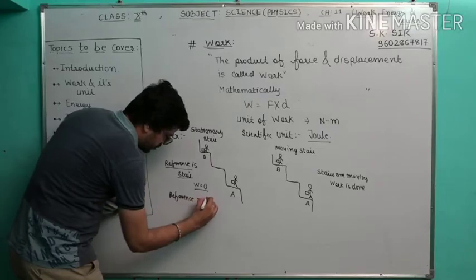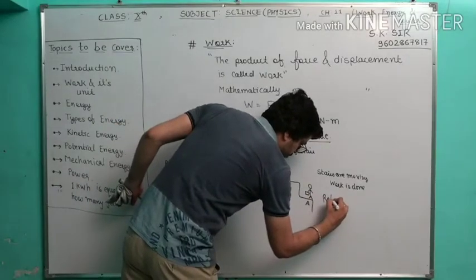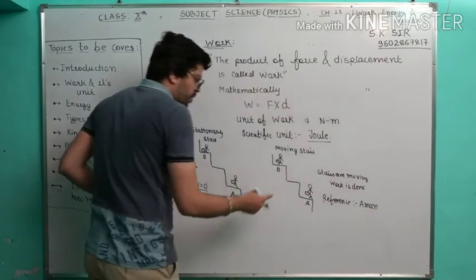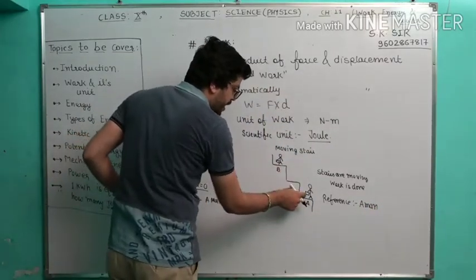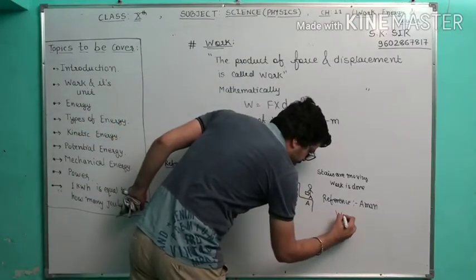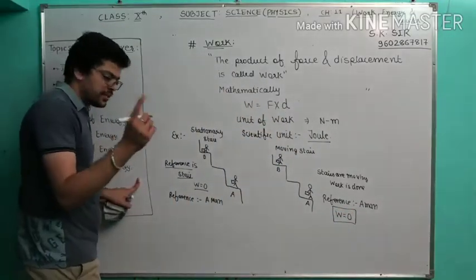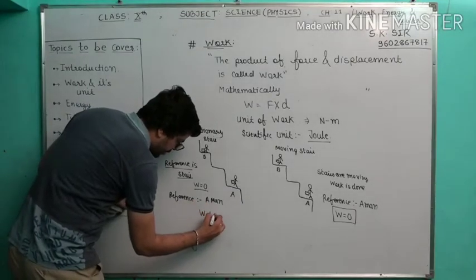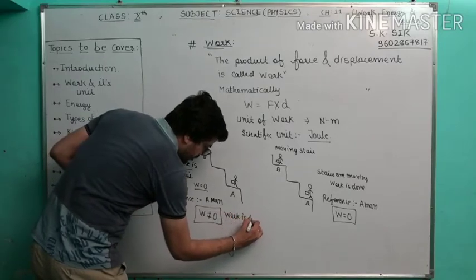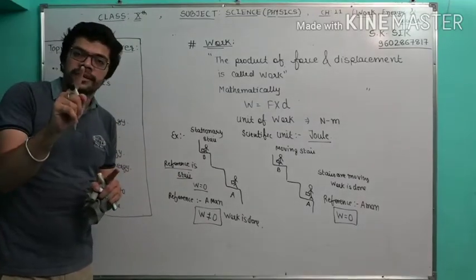Now we are considering the reference as a man. Here you will observe, this is a moving stair, the man is not moving. Stairs are moving from A to B. So here the work done by the man is equal to 0. The work done by the man is equal to 0, but here work done by the man is not equal to 0, meaning work is done. So what is important to find out whether work is done or not? The reference point is very important.